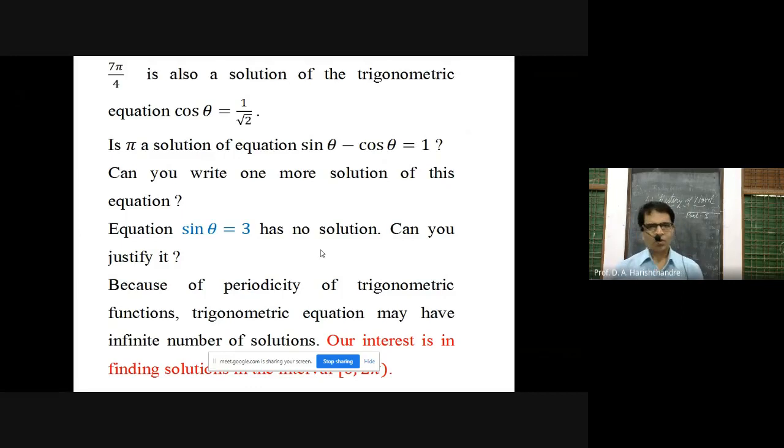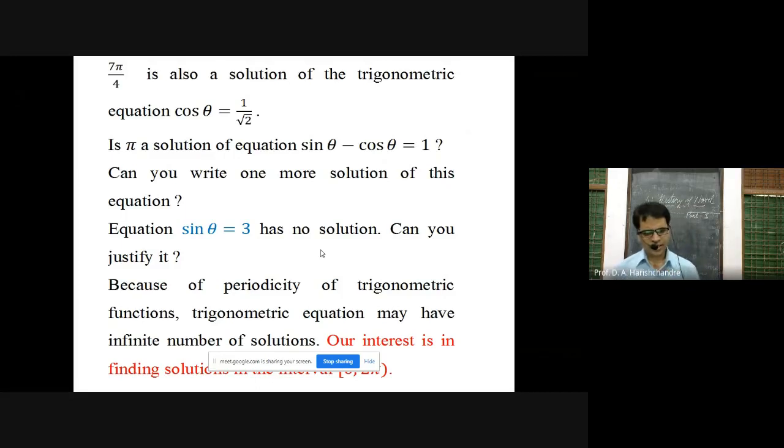Now the question is whether the same trigonometric equation cos theta is equal to 1 by root 2 can have one more solution. Okay, mathematics says yes. If you take the value of theta to be 7 pi by 4, and that value is replaced in that trigonometric equation and you solve its LHS and RHS, you will observe that cos 7 pi by 4 is also 1 by root 2. So its LHS is 1 by root 2, RHS is 1 by root 2, both become equal, and that's why theta is equal to 7 pi by 4 is one more solution of that trigonometric equation.